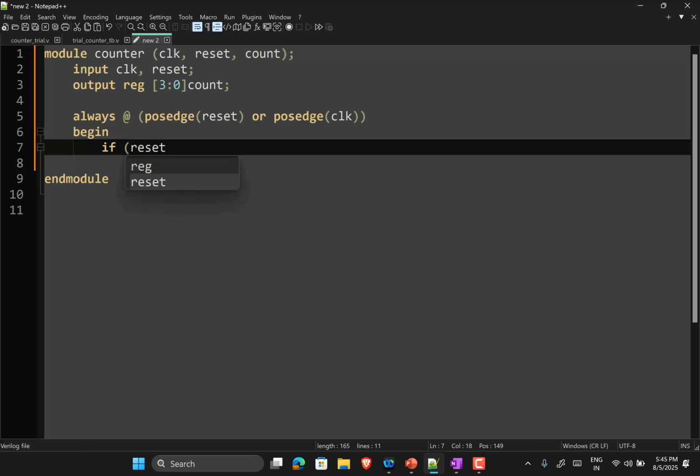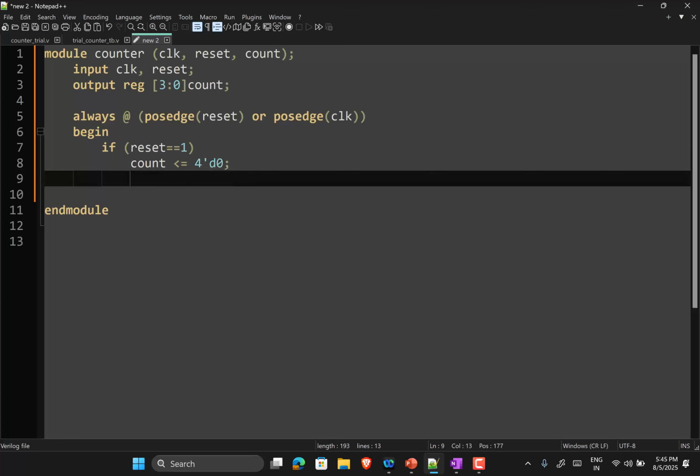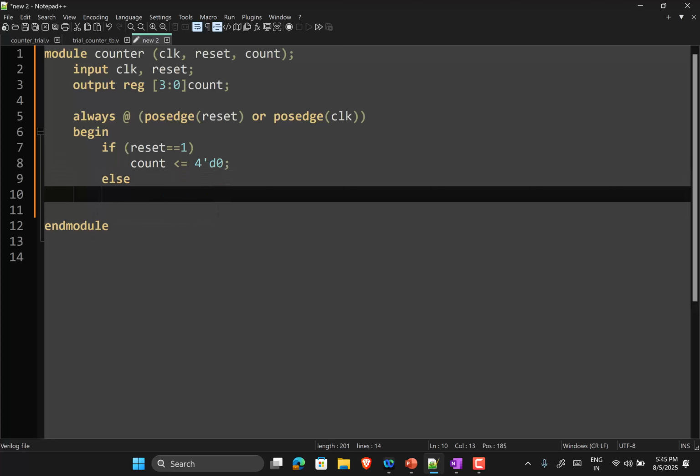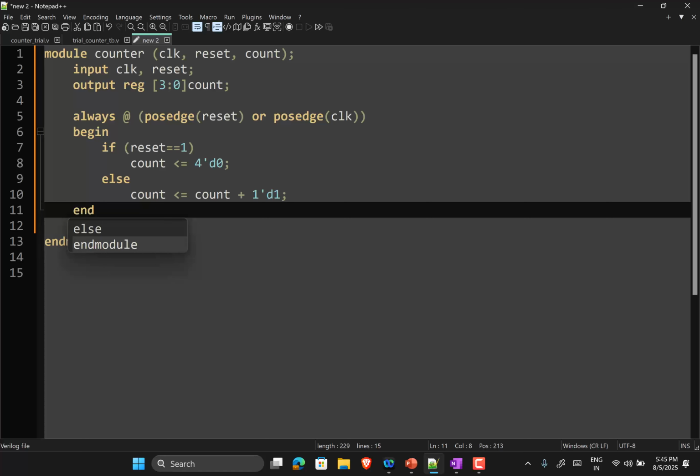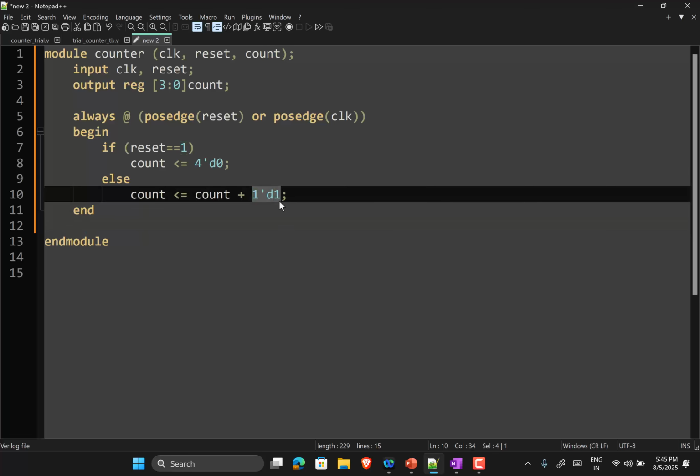If it is reset, so reset equal to 1, what happens to the count? 0. So it is 4'd0. Else, what should happen to the count? It should increment by 1. So count plus 1'd1. And that's it. Actually, 4'd1. You just need to add 1 bit to it. It is not necessary that what is being added has to be 4 bits. So this is okay.